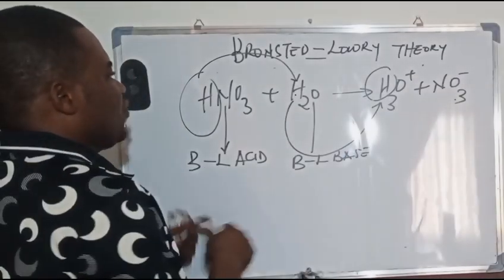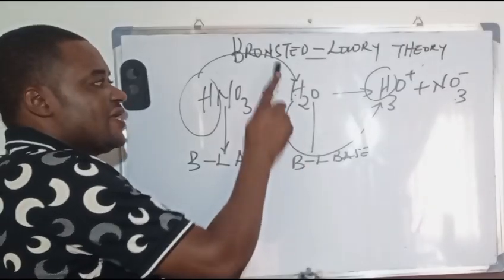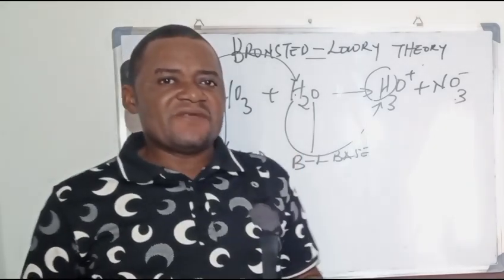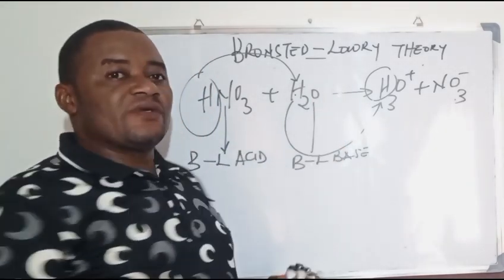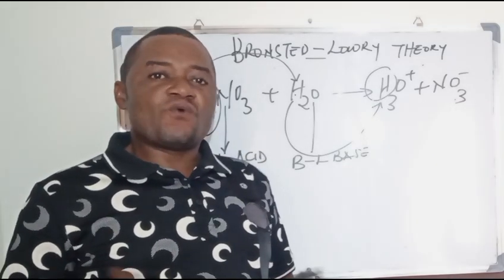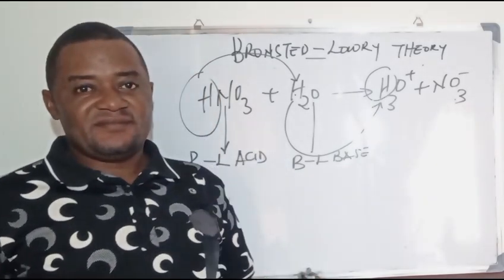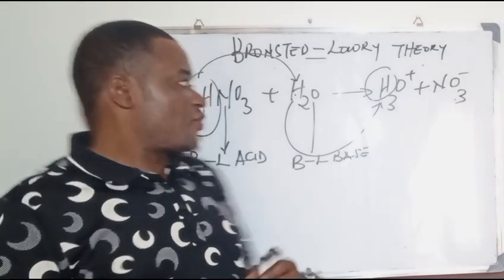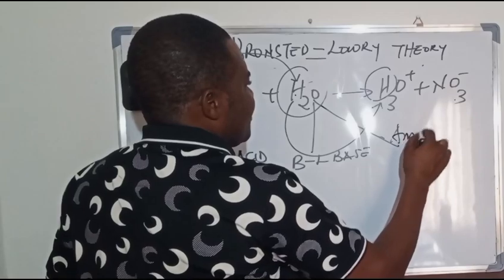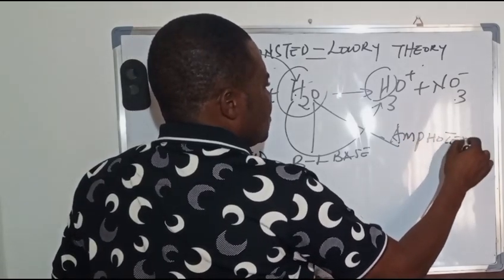That means you can find a lone pair of electrons in this water, and that tells us that Bronsted-Lowry theory believes that water is amphoteric.